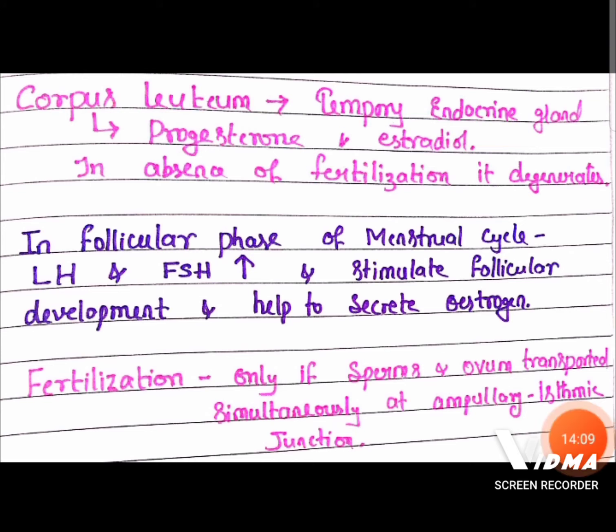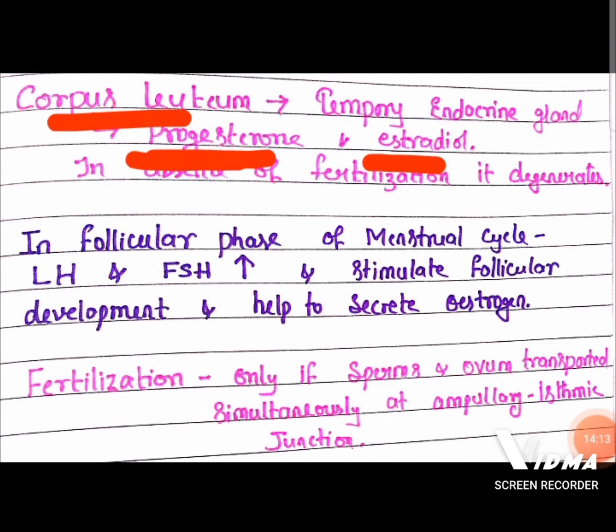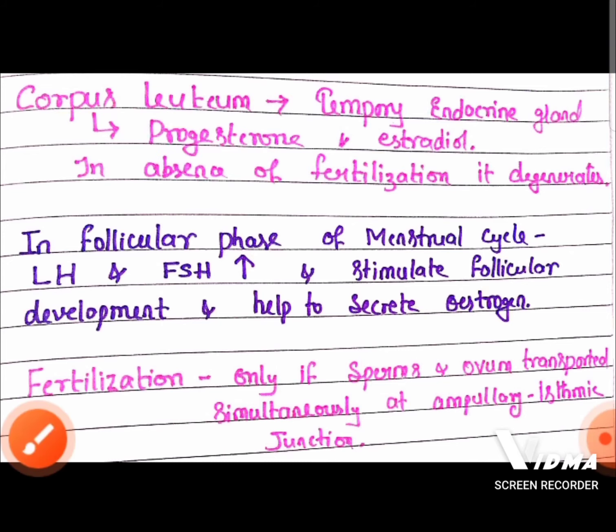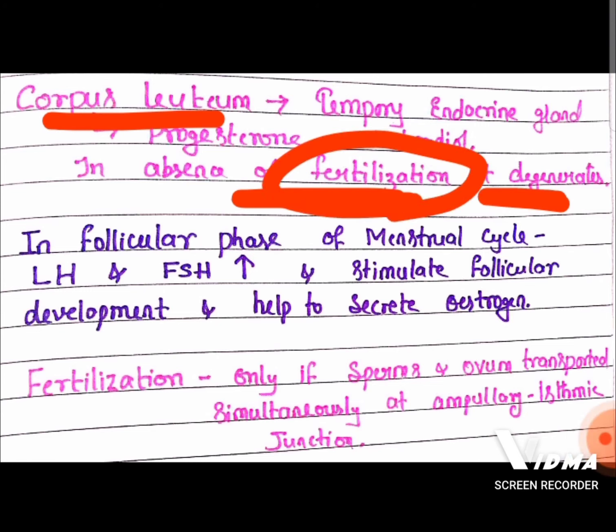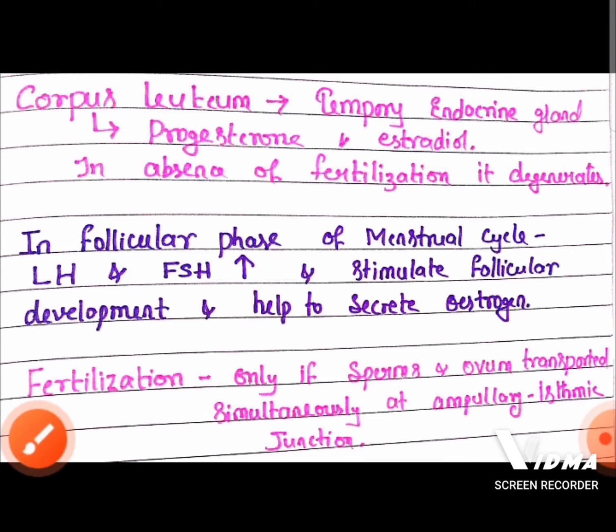Why? Because that corpus luteum produces progesterone and estradiol. Majorly progesterone, and a small amount of estradiol is produced. And in the absence of fertilization, this corpus luteum is going to degenerate. If there is no fertilization, the corpus luteum converts to the white colored corpus albicans.